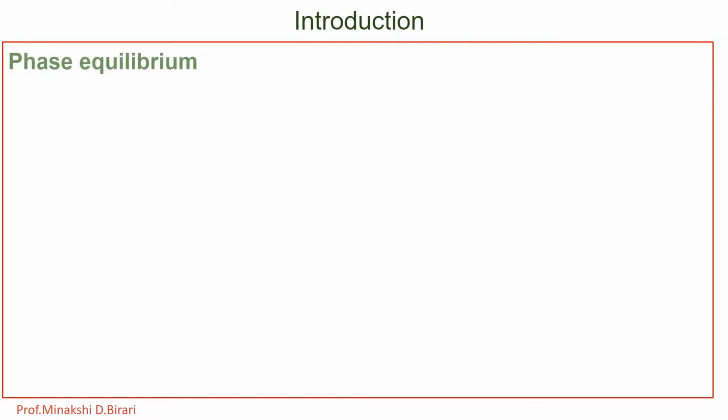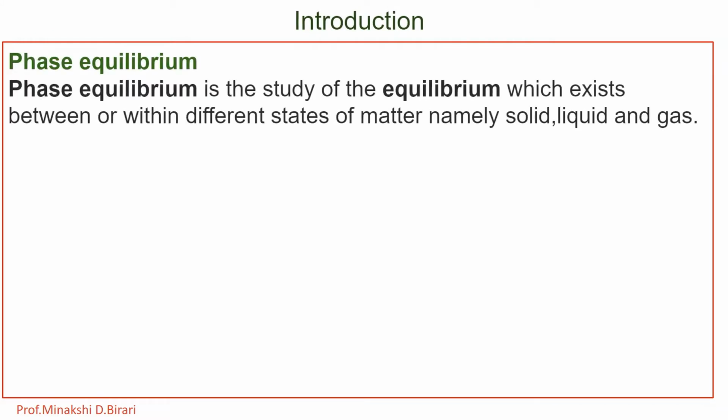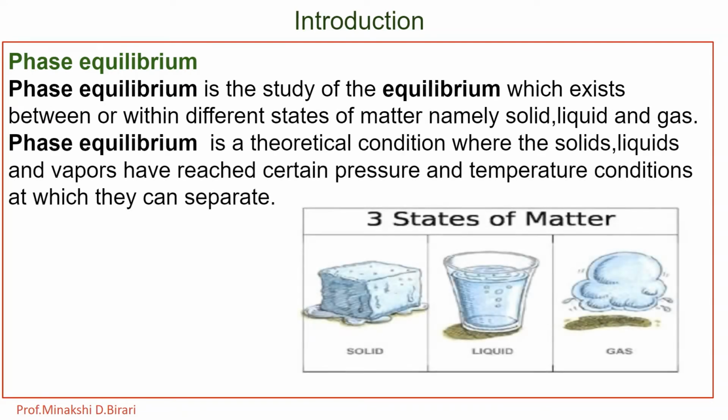There are three states of matter, that are solid, liquid and gas. They are interconvertible and these are known as phases. During physical transformation of one phase into another, temperature always remains constant. Therefore, there exists sort of equilibrium between two phases during melting of solid, boiling of liquid, liquefaction of gas or freezing of liquid.